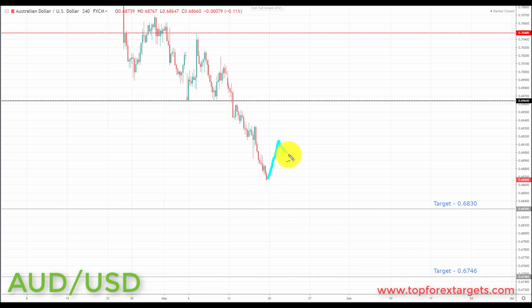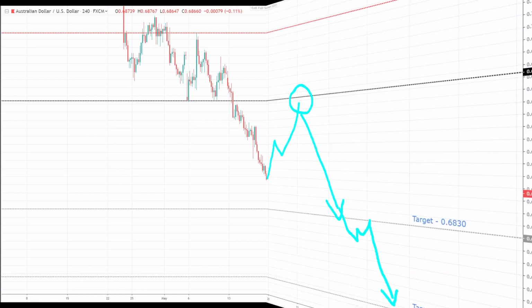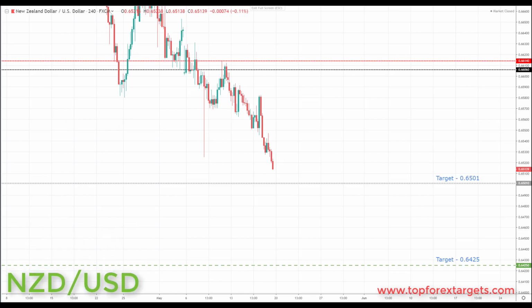the Aussie dollar. As always, if we can get a pullback and a retest of broken support turning resistance at the 0.69640, this is preferable as it gives us a better risk to reward ratio down towards the target. However, any correction in this area, we're going to start to look for reversals to the downside. We're going to be looking at initiating shorts in the Aussie dollar next week, down towards the next key area of support to the downside and the target set at the 0.6830, and if we can get a break through here, we're going to be looking down towards the next key area of support to the downside and target 2 at 0.6746. So next market we're going to look at is New Zealand dollar.